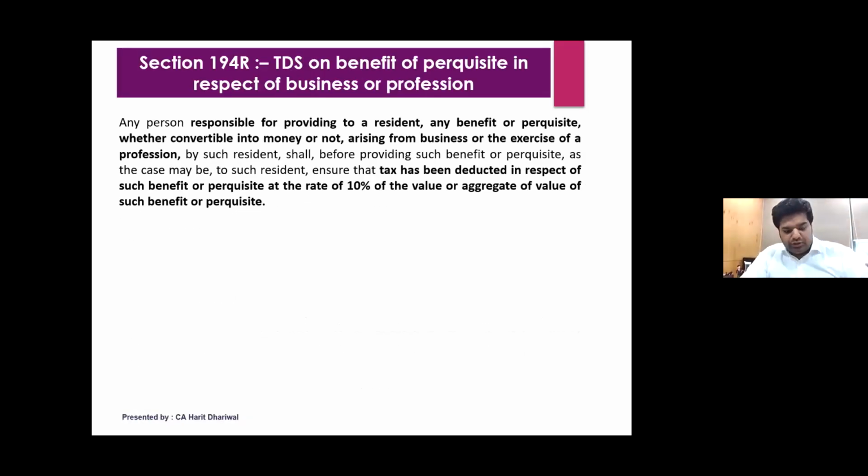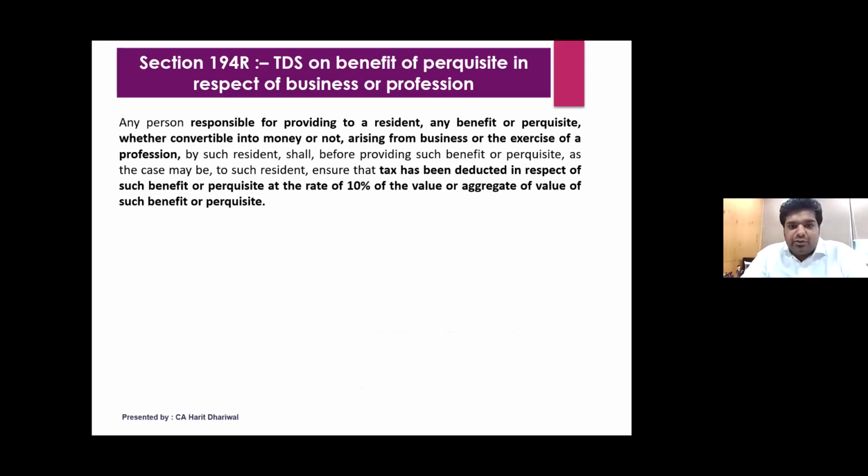And now coming to the most important section, which I think most of us would want to read in detail, 194R. Now, TDS on benefit or perquisite in respect of business or profession. Now, I will just read the first paragraph. I think we'll be having a lot of doubts in that only.